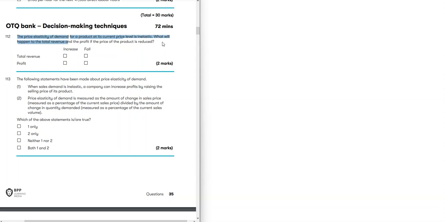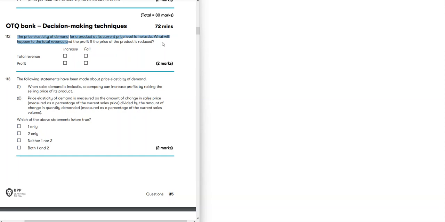Remember, when price is inelastic, which means people are not very sensitive to the change in price, or demand is inelastic, means the same thing, then a good thing would be to increase price, because if you increase price, demand is going to decrease, but not as much. Because of that increase in price, your overall revenue will increase and profit will increase as well. If you decrease price, the opposite of that will happen.